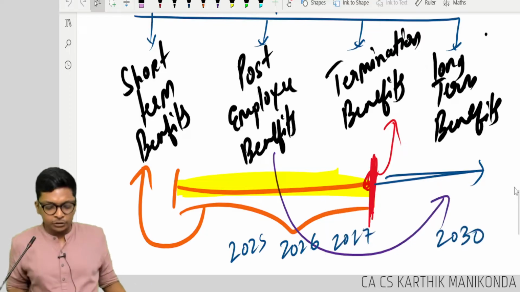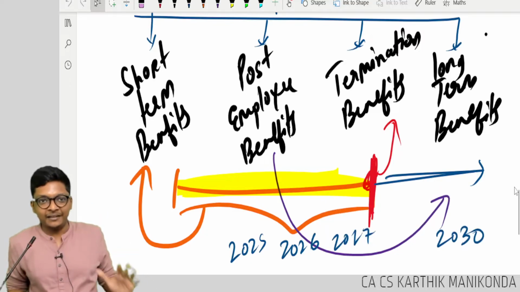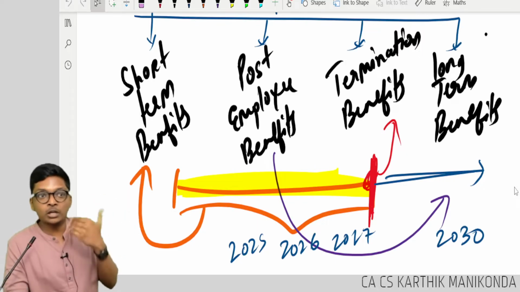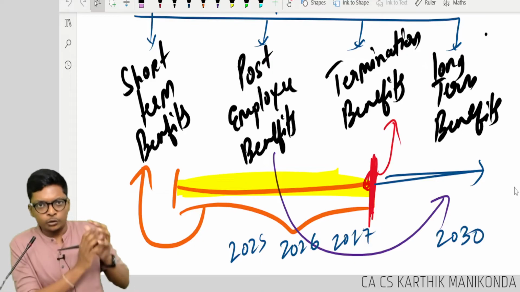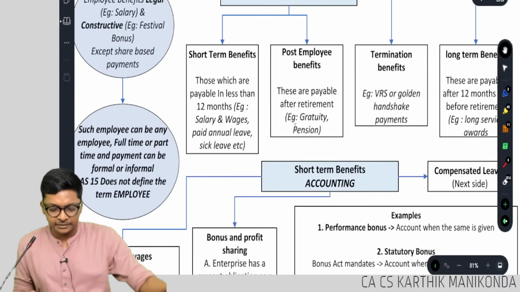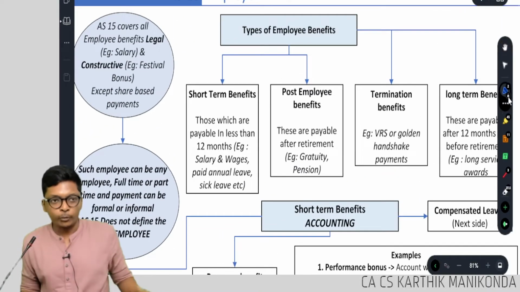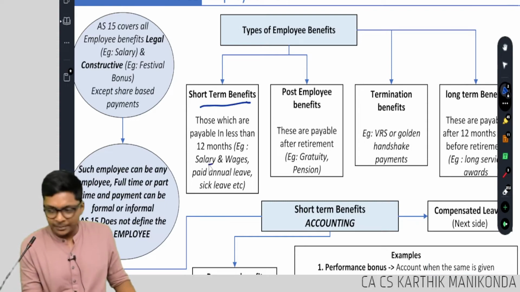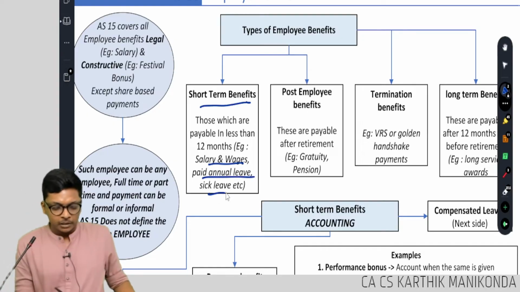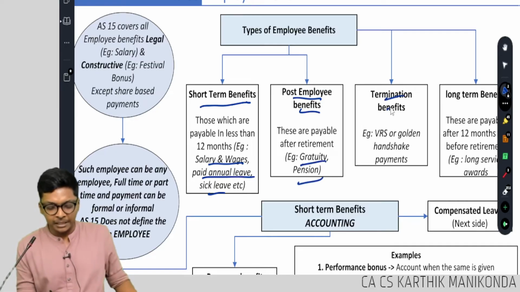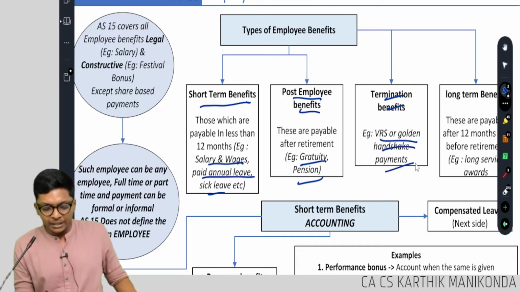These are the 4 types of employee benefits that we have in this standard. Accounting for each of these is different. You need to learn the logic. Even if you don't learn the logic, watch the video till the end and we will finish it. But follow. What are the 4 things, guys? As per our book, I'm just running through the book points also. One is short-term benefits, for example salary and wages, paid annual leave, sick leave, all of that. Post-employment benefits, after you leave: gratuity, pension, termination, VRS or golden handshake payments.